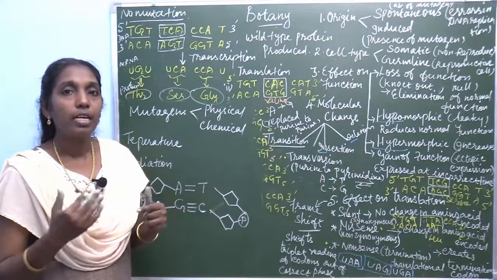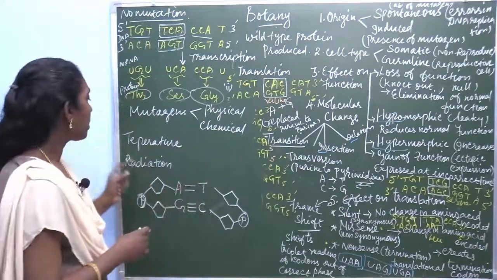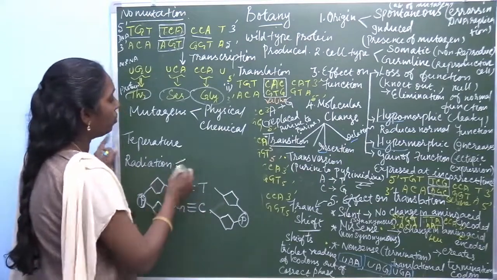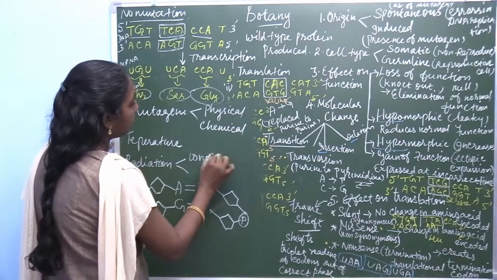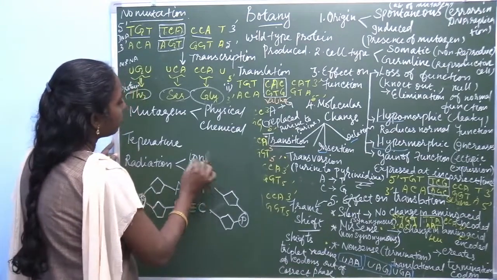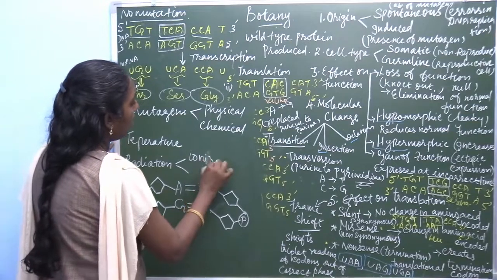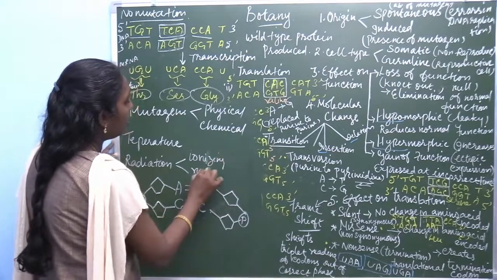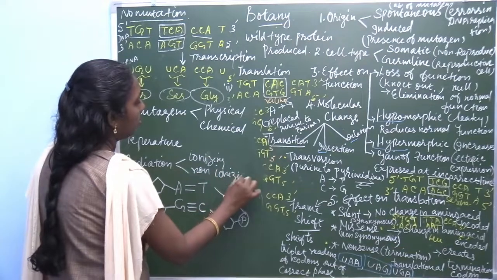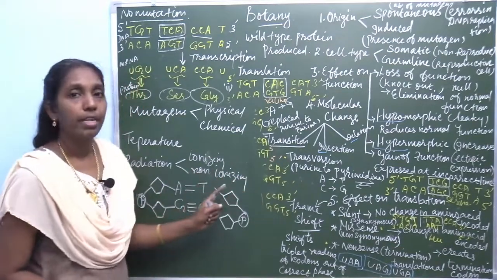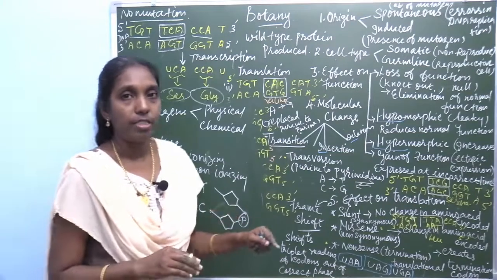So, radiation is classified into two different types: ionizing radiation and non-ionizing radiation.